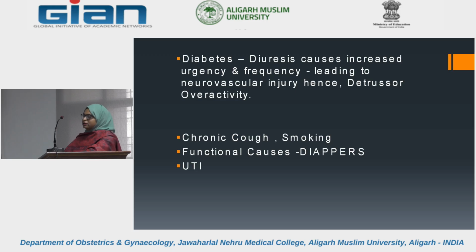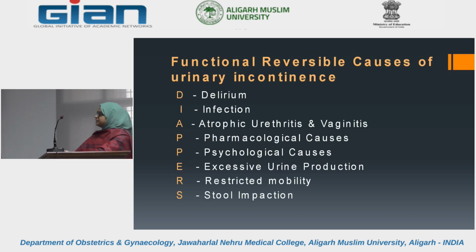Then a disease like diabetes, which causes diuresis and neurovascular injury, leads to detrusor overactivity. Similarly, the history of cough and history of smoking should be asked. Then functional causes for incontinence, there is a mnemonic, that is DIAPPERS: delirium, infection, atrophic urethritis, vaginitis, pharmacological causes, psychological causes, excessive urine production, restricted mobility, and stool impaction.